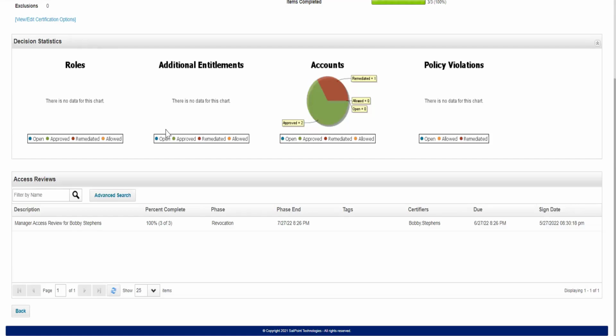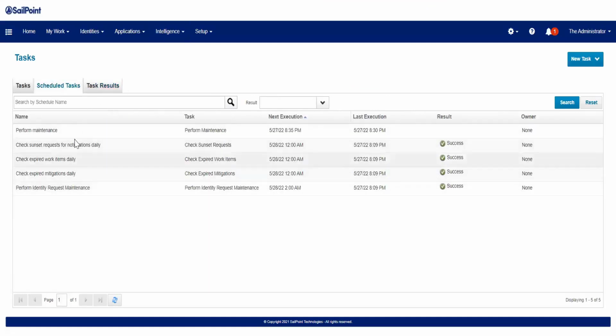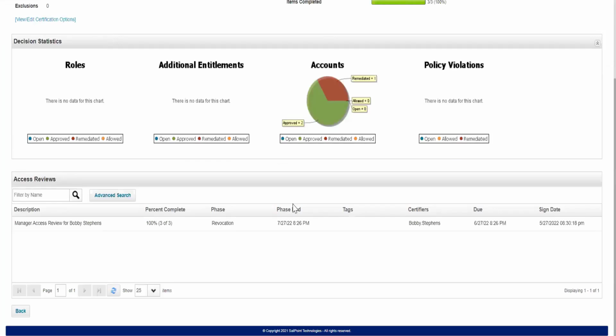So what we will do is run the perform maintenance task. And if you don't run this task, that is fine, because this perform maintenance task is already scheduled in all the SailPoint installations by default. Like this, one run will always happen after 5 minutes. So last edition was 8:30 and it will run again at 8:35, right? So this is scheduled every 5 minutes.